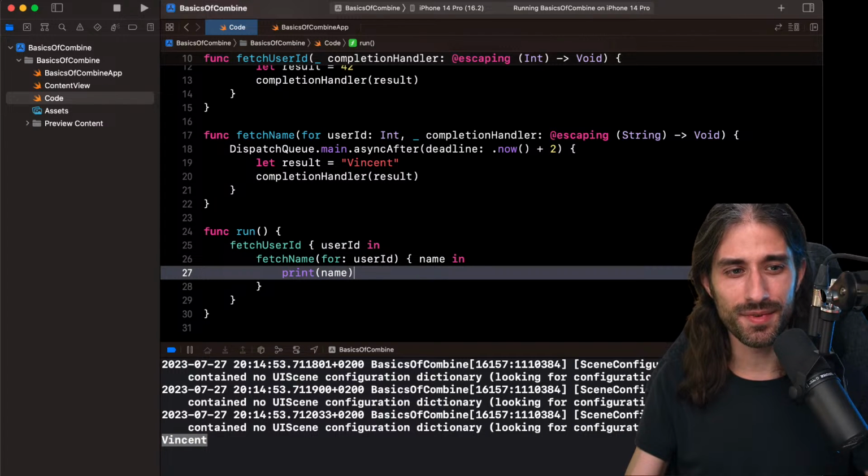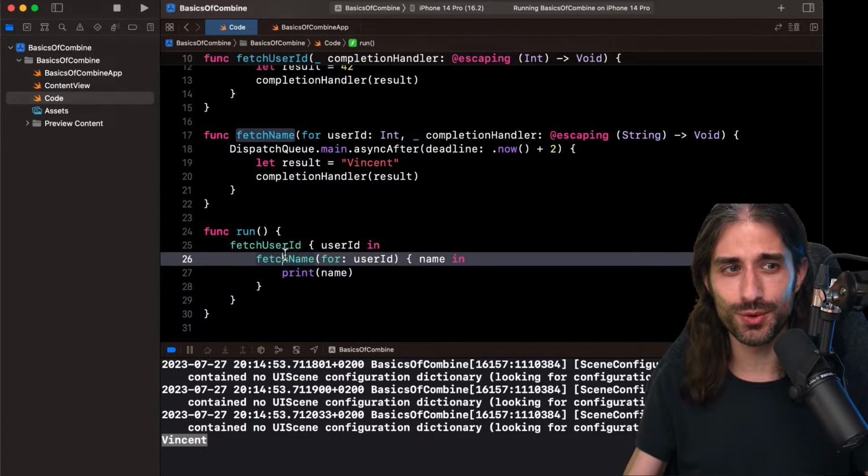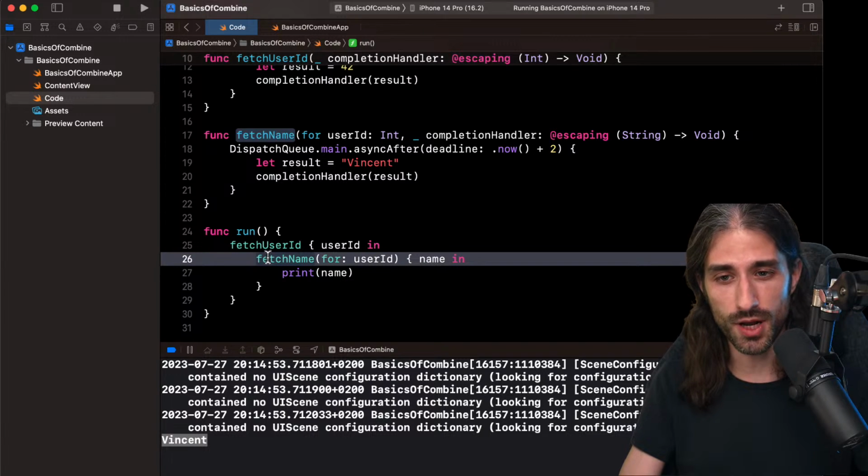So you can see the problem starting to happen is that this code doesn't scale well, because every time I want to chain a new asynchronous call, I need to gain one level of nesting of my code. This is a problem.